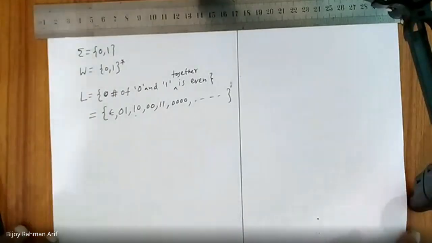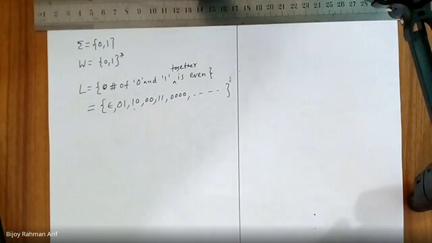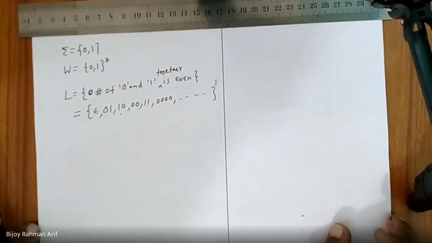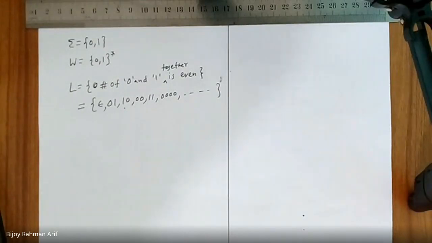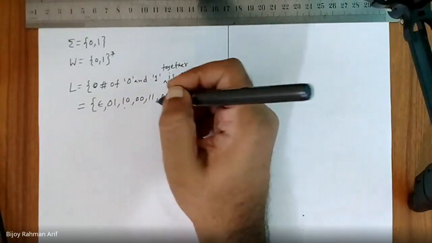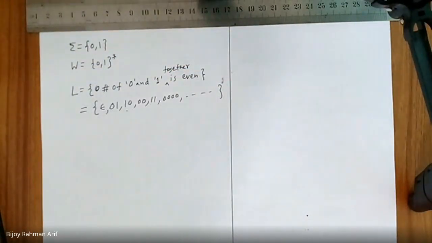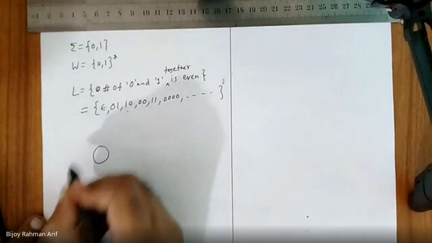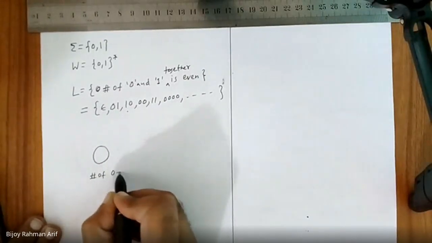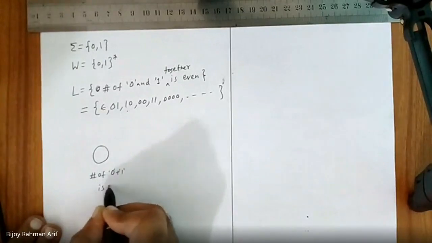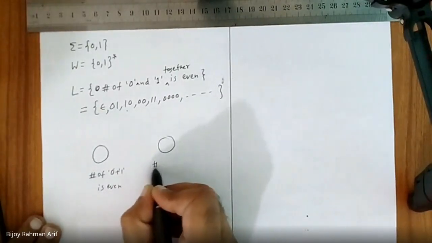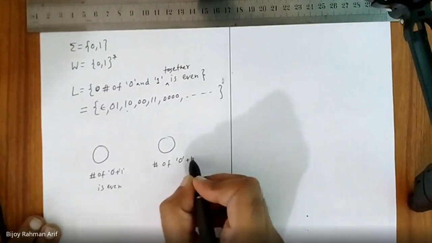Now what would be the algorithm? How can we differentiate the number of 0 and 1 together into two parts? What are the two parts? Even and odd. So number of 0 plus 1 is even, and number of 0 plus 1 is odd.